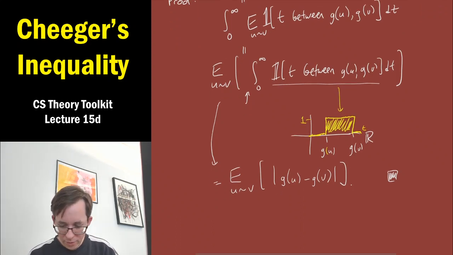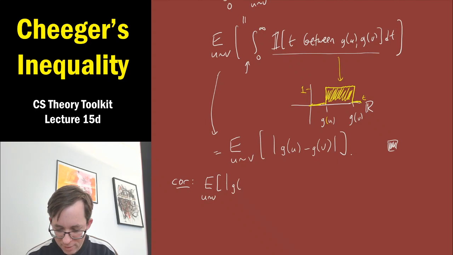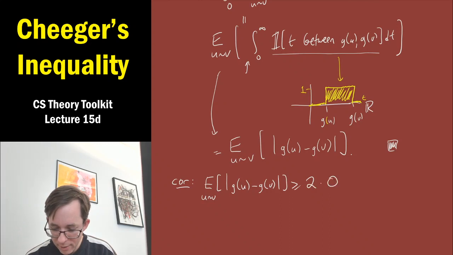Let's start with the corollary of this co-area formula. It's going to be that this right-hand side that we just saw, which is almost like the variance of g, is at least 2 times the conductance of g times the expectation of g.